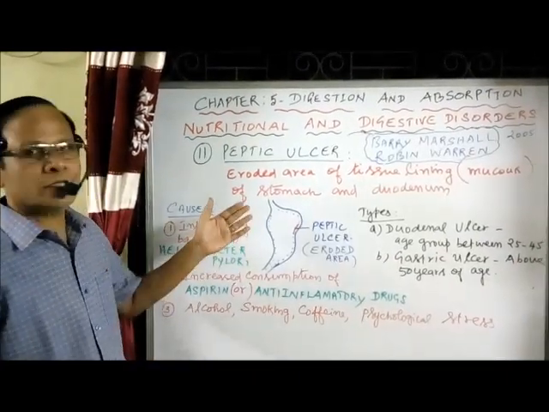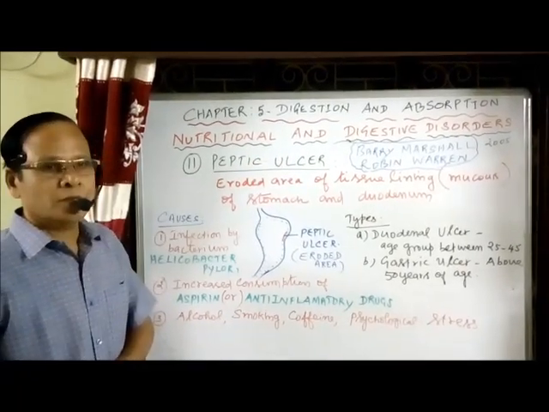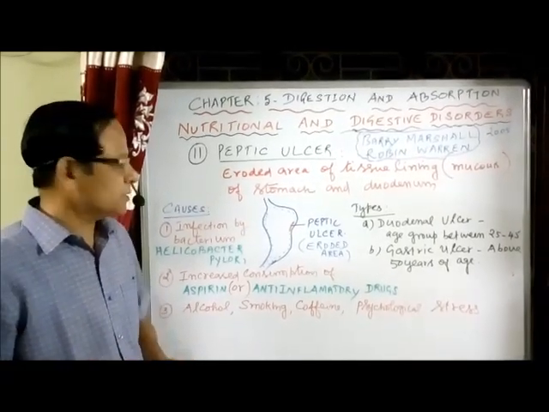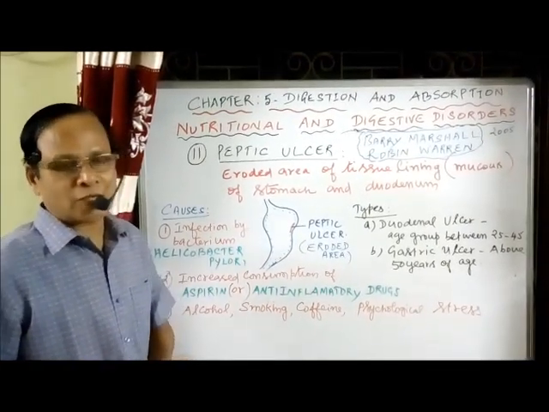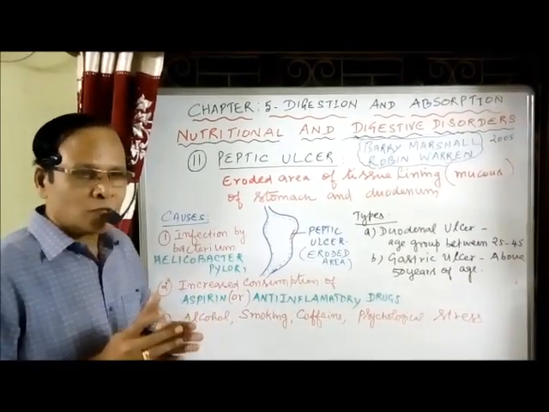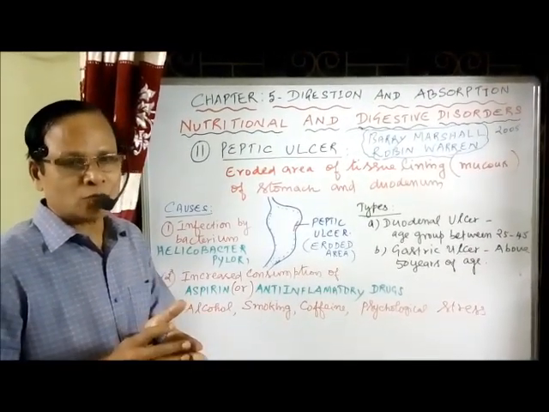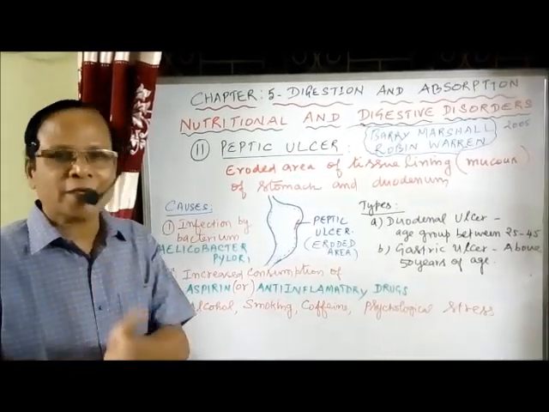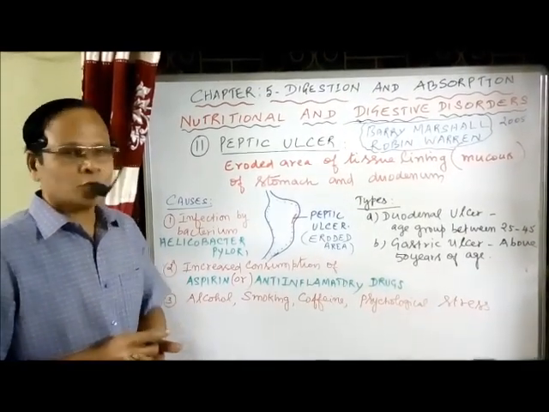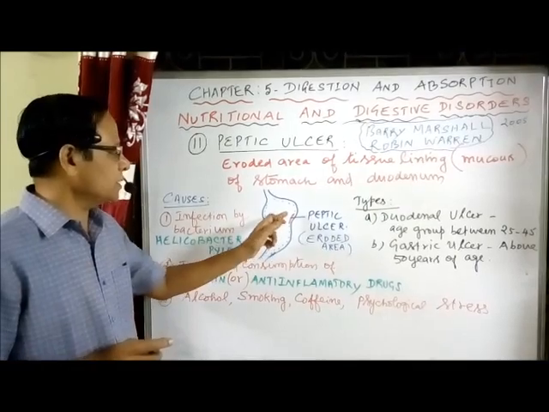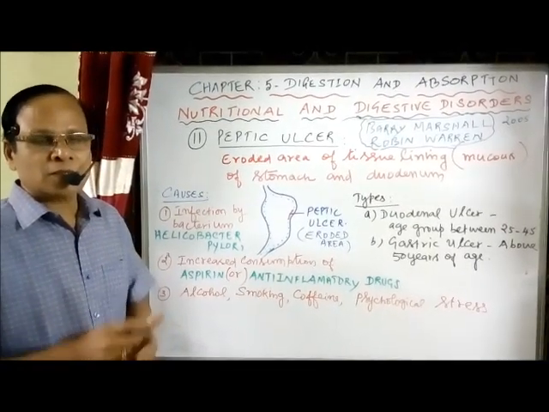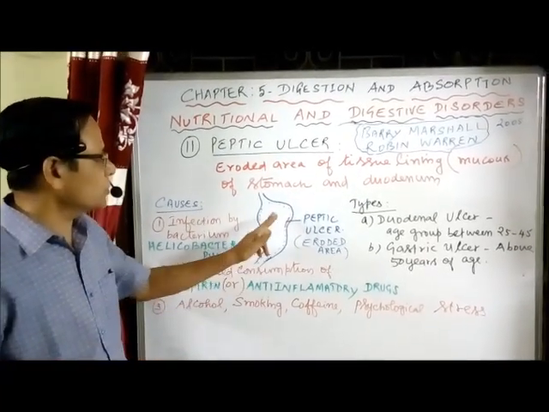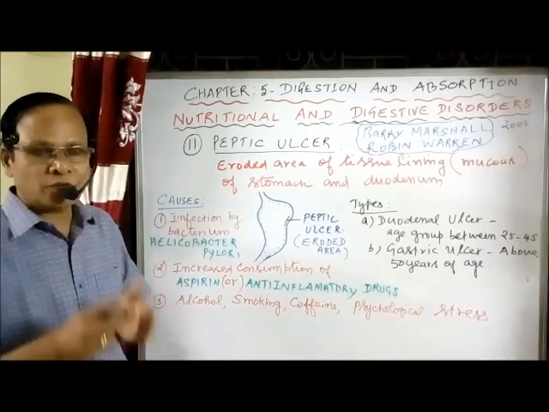Now the next digestive disorder is peptic ulcer. Normally the inner wall of the stomach or any part of the intestine is lined with a mucus layer, a glycoprotein. This protects the wall of the stomach against the strong acidic nature of hydrochloric acid. It is acting as a mechanical buffer too. Sometimes a small injury in the mucus layer causes the entry of hydrochloric acid and causes the erosion of the mucus layer.